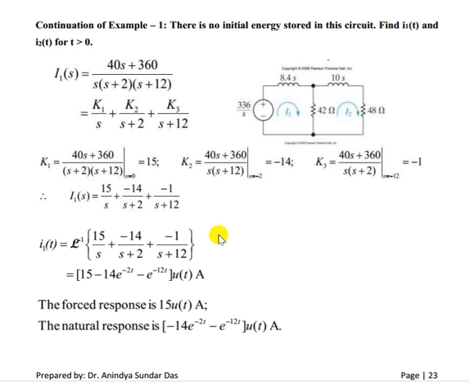Now let us take the example of I1 that we got from the previous problem. In that case, we can use the partial fraction method. We have three terms: k1 by s, k2 by s plus 2, k3 by s plus 3. Then we can find out the value of k1.